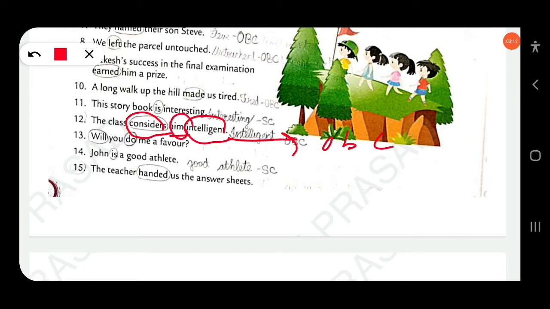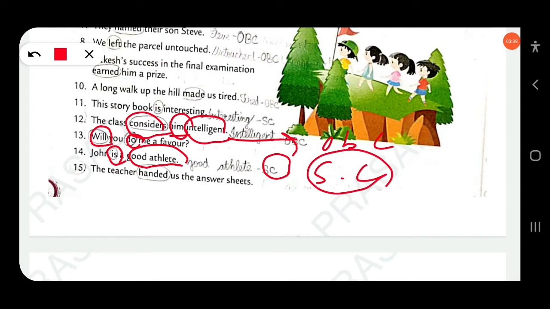Then next, will you do me a favor? Here will and do are transitive verbs, and me is an object. Me and favor both are objects. John is a good athlete. Here is is a linking verb, and good athlete is the subject complement because it tells more about John, about the subject. So here good athlete will be the subject complement.